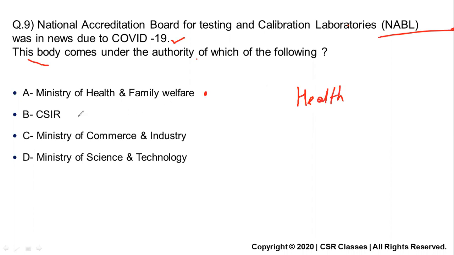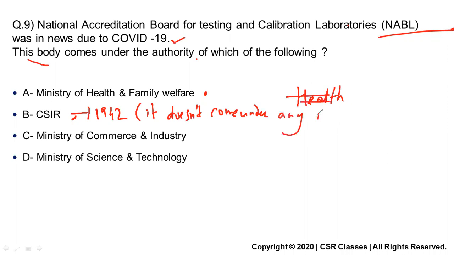Even they can go with CSIR, because it is the Council of Scientific and Industrial Research, some innovation kind of stuff they do. CSIR is from 1942, remember. It does not come under any ministry.